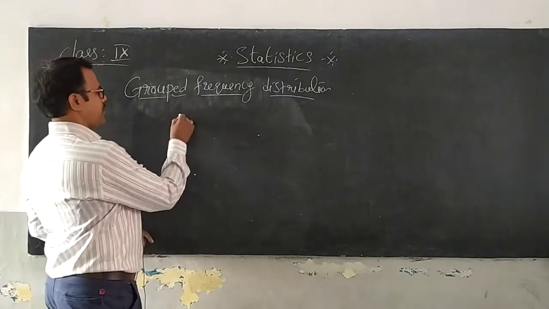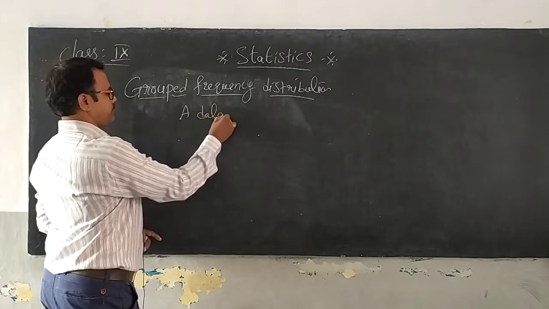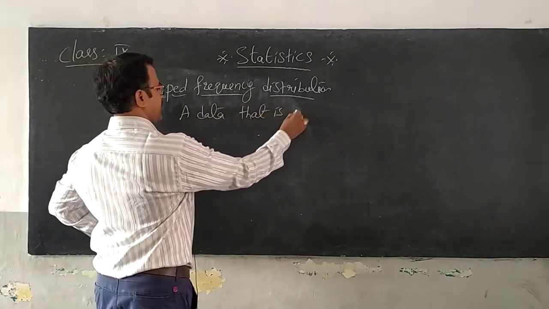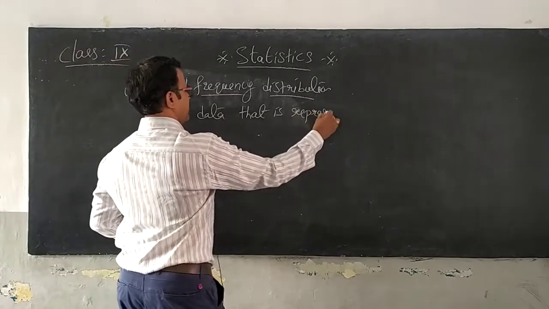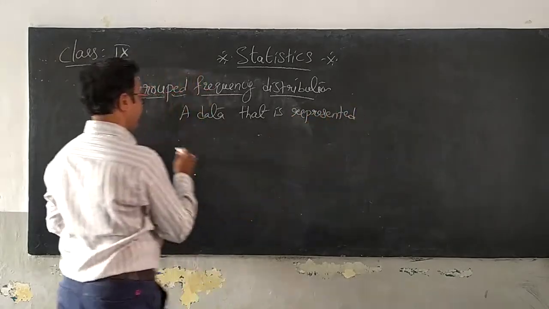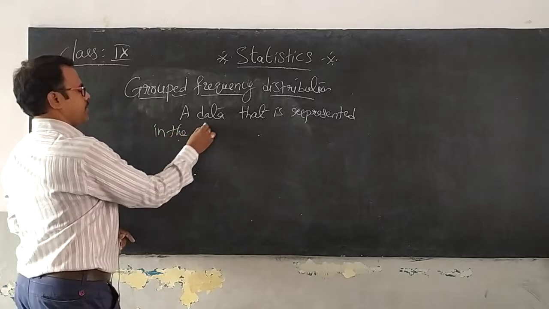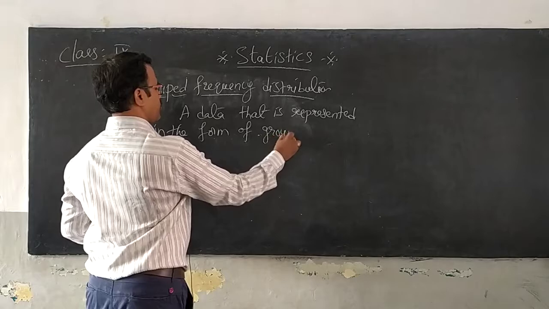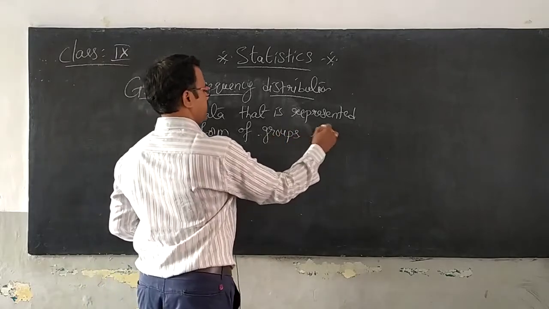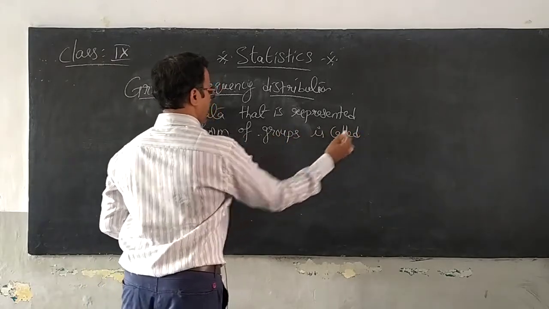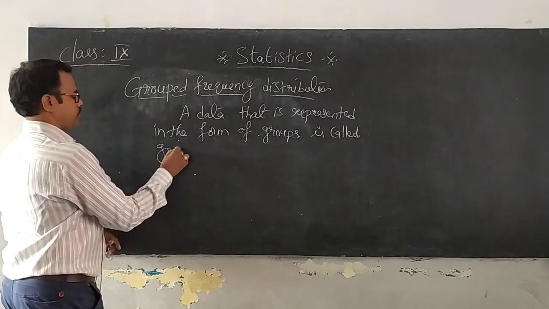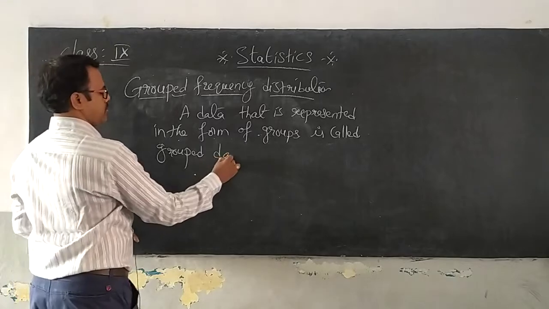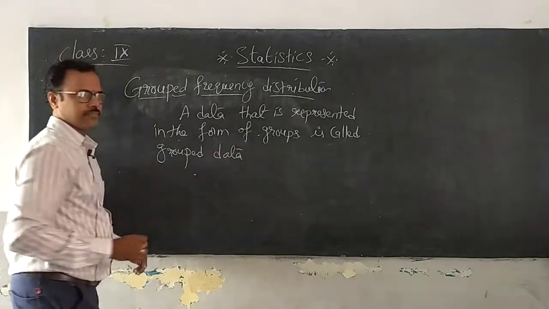So to know that, data that is represented in the form of groups is called grouped data.